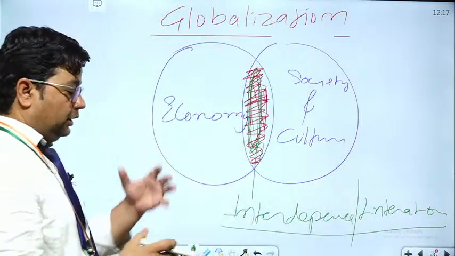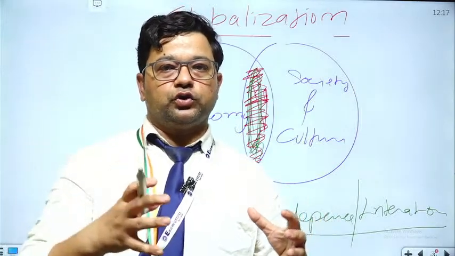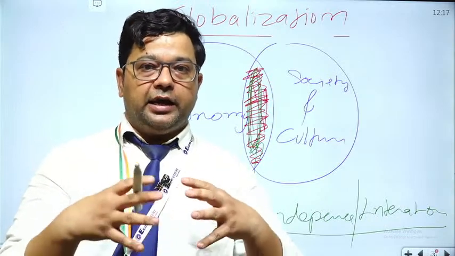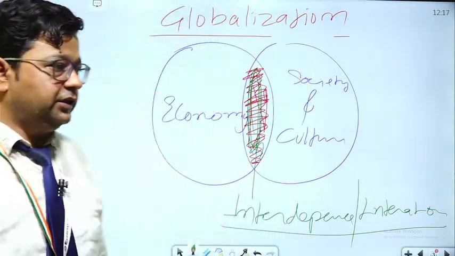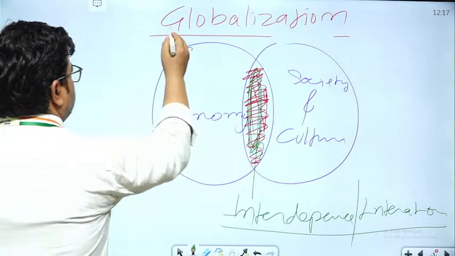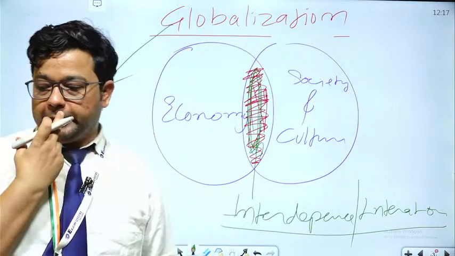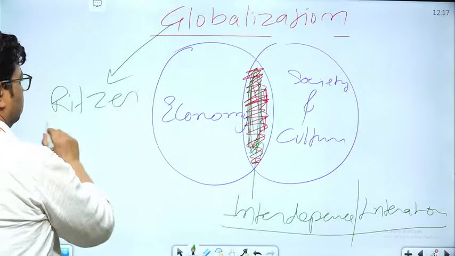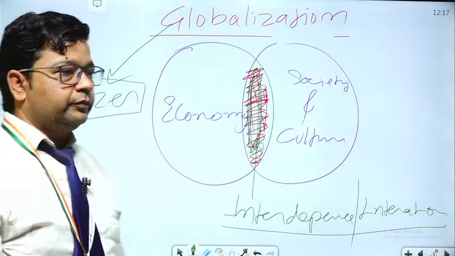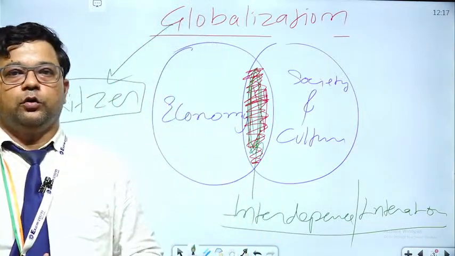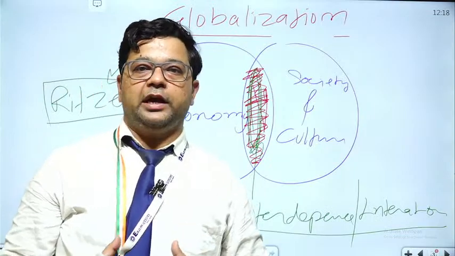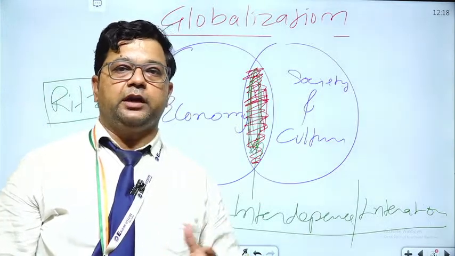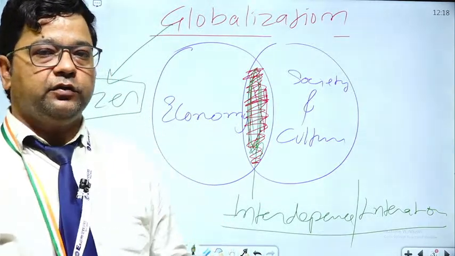The interaction of the economy of one part with the society or culture of another part, when they interact, merge, and mix up, is known as globalization. And this term globalization has been used by Ritzer. It's clear? So this is globalization. Now we will see how globalization has impacted the world by making the world the same place for everyone.